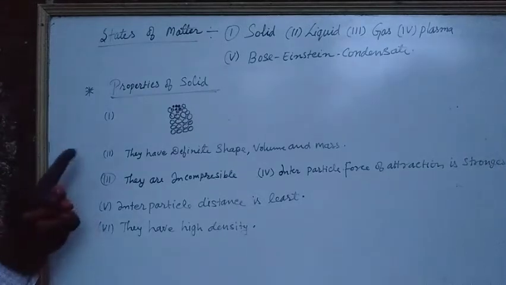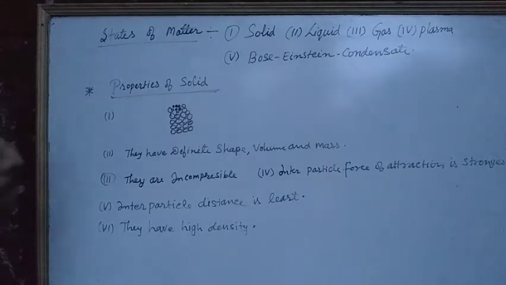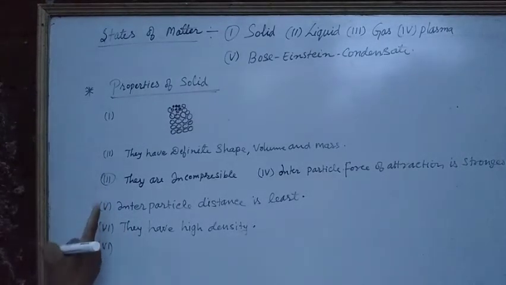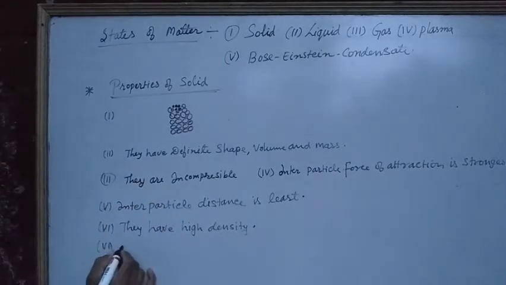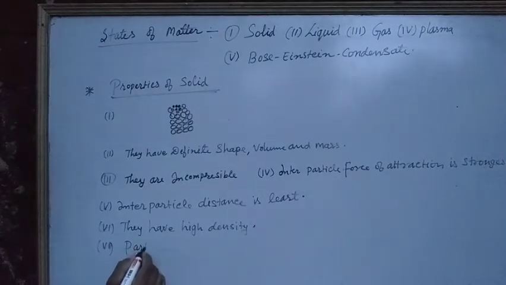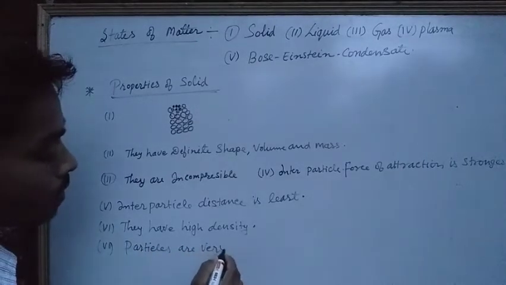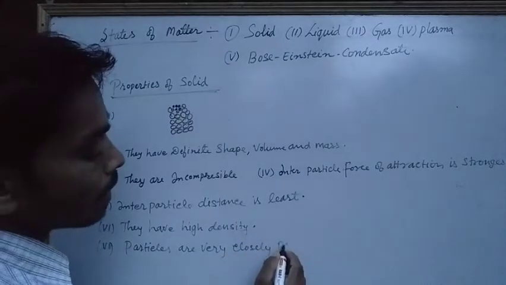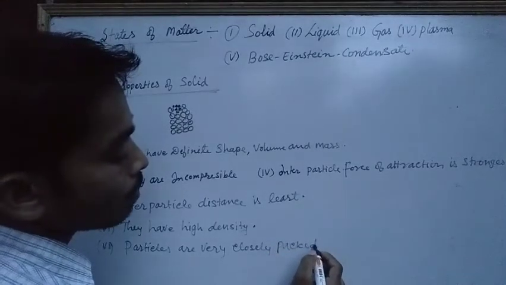Let us see the particles. Due to this high density, the particles are very closely packed. Seventh we can write: 1, 2, 3, 4, 5, 6, 7. Particles are very closely packed.